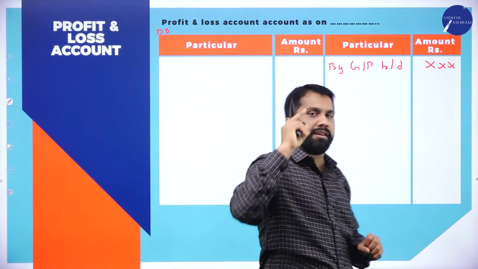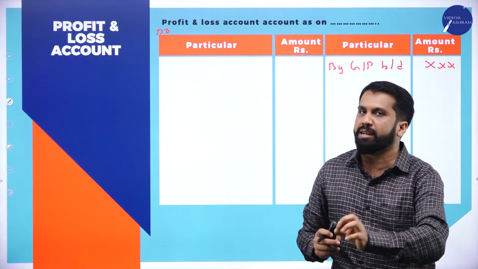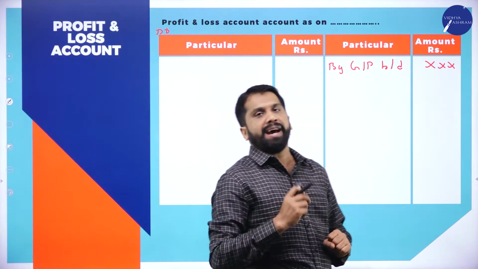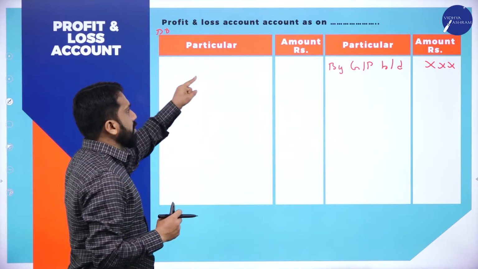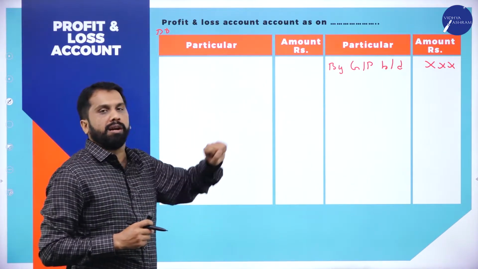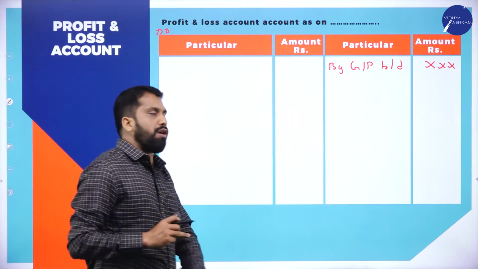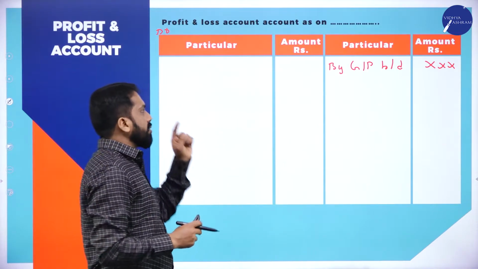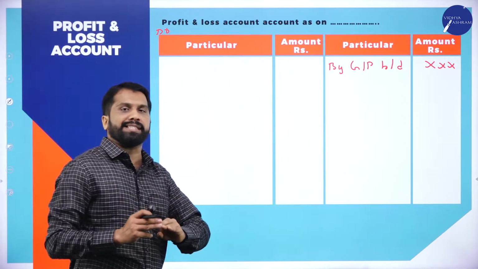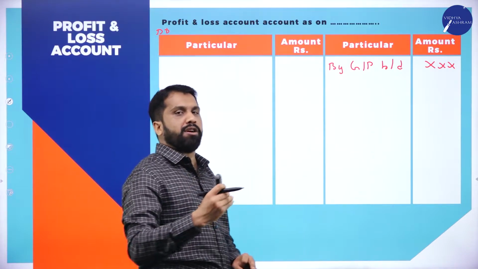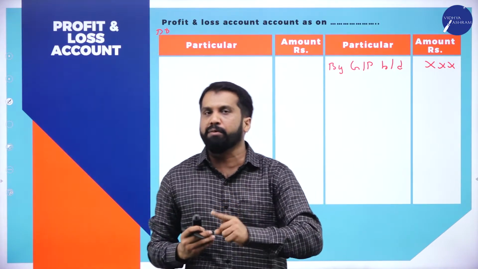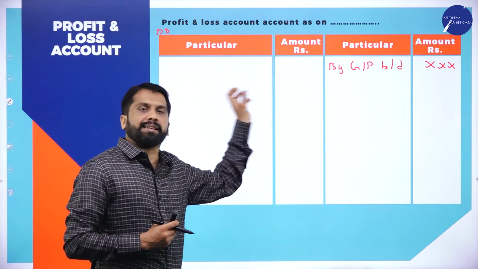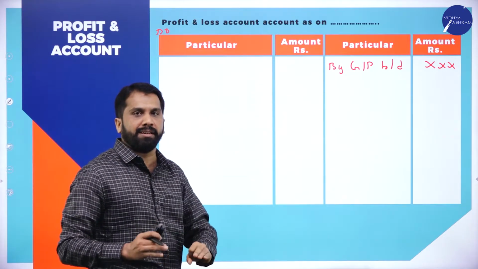In case in your trading account, you incurred loss, gross loss. How should we take it? Yes, we have to consider it as to gross loss brought down. Simple. If it is profit, by gross profit brought down. If it is loss, to gross loss brought down. That is a simple thing. Before you start your P&L, the first thing you have to do is copy the gross profit or gross loss. Clear?